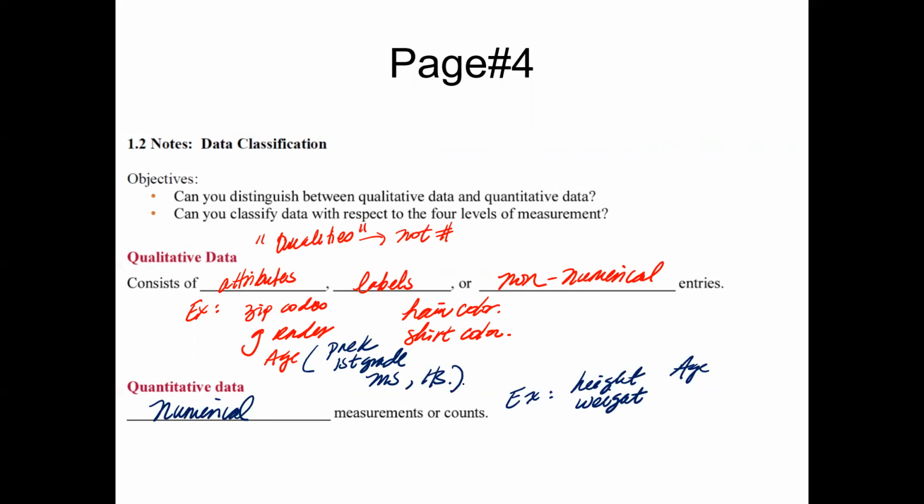There are no numbers affiliated with that, just categories, and that still qualifies as age for qualitative. Now, age here could be literally ages 1 year old to 18 years old. And in which case, if there's a number with that, then that will definitely be quantitative.